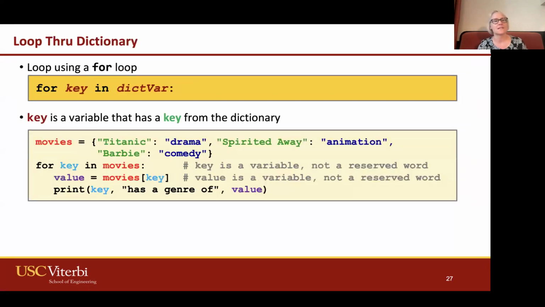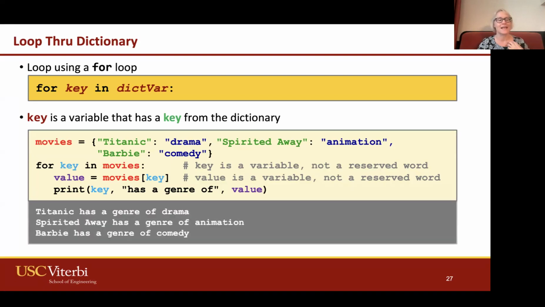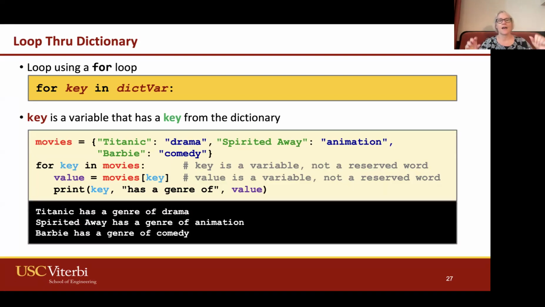So here is an example. We have our 3 movies. For key in movies, instead of this ugly print, now we can do a much prettier print, showing the movie name and the value without the single quotes and all that kind of stuff.